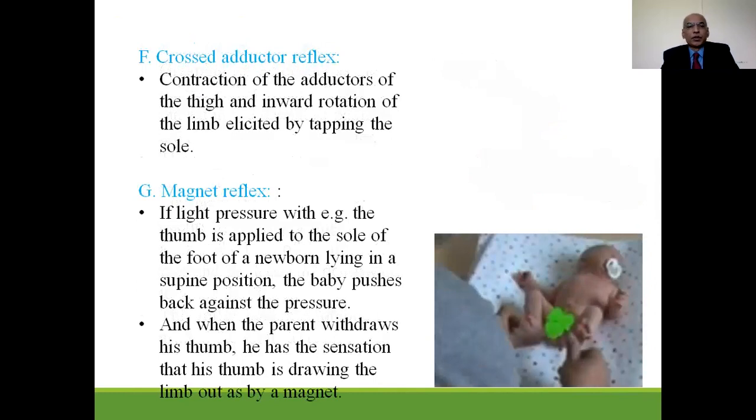Cross adductor reflex. There is a contraction of the adductors of the thigh and inward rotation of the limb if you tap the sole.